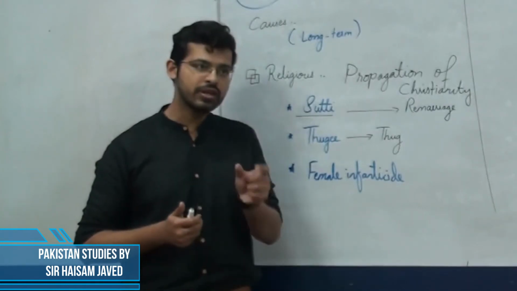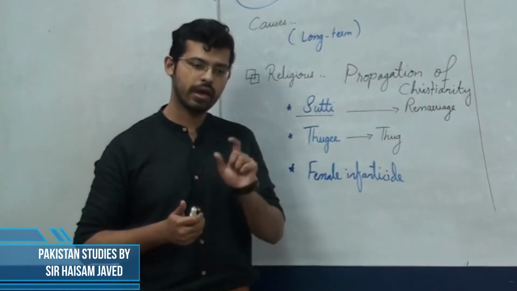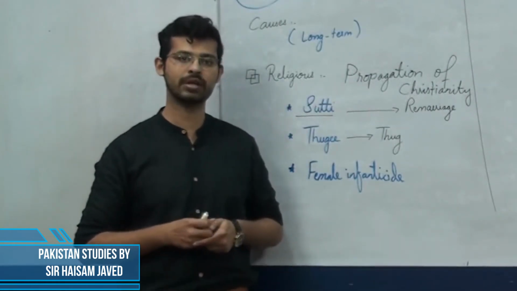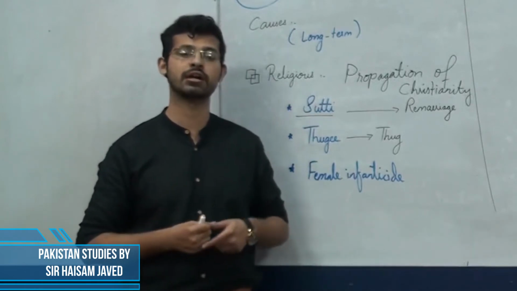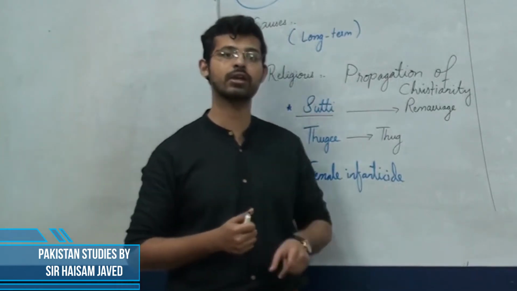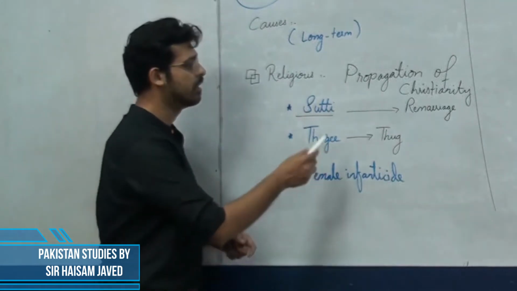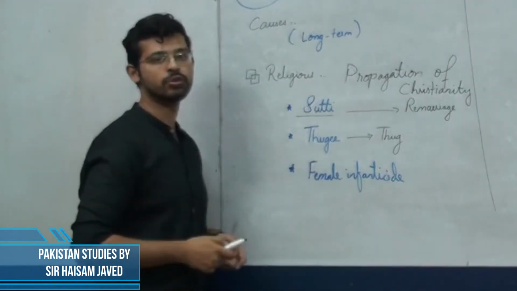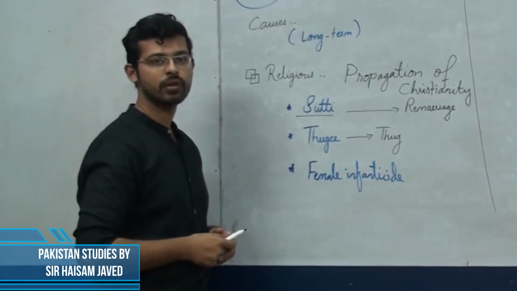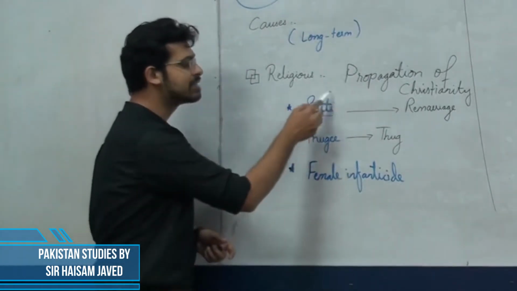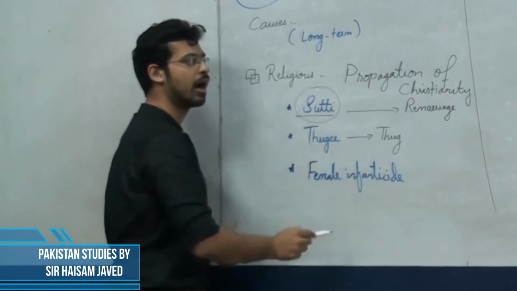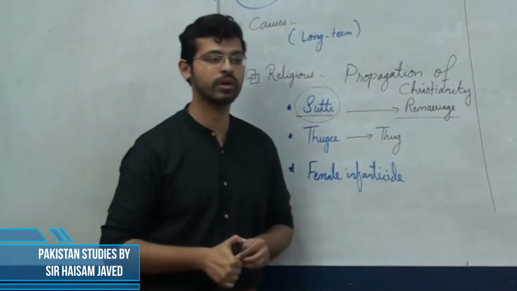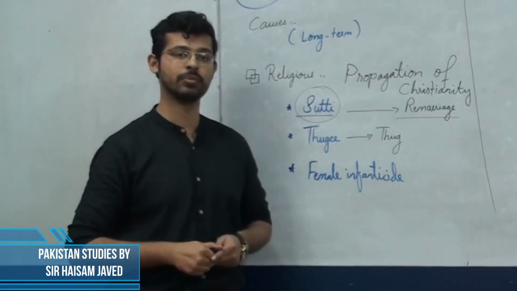Now, this was seen as very unethical and very inhuman by the East India Company, whereas on the contrary, this was something very religious for the Hindus. The British banned Sati and then allowed the remarriage of these widows, which was seen as a very wrong decision by the Hindu community.